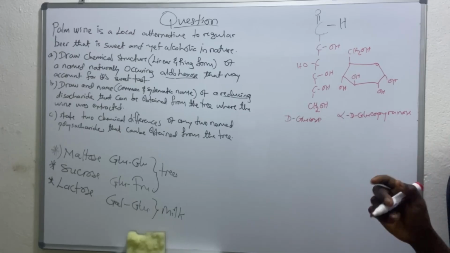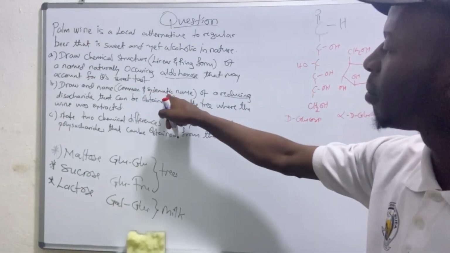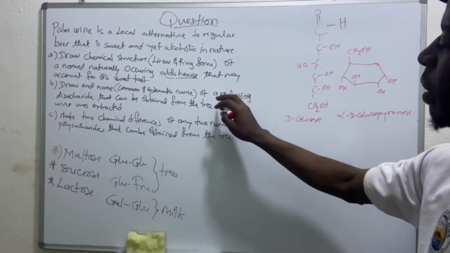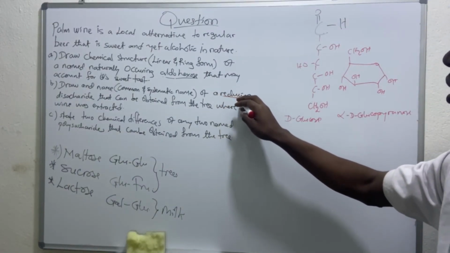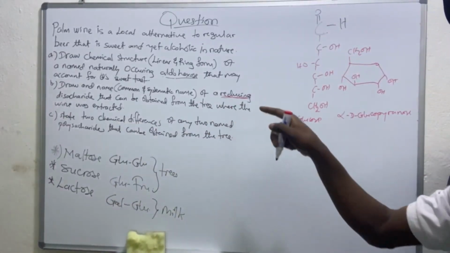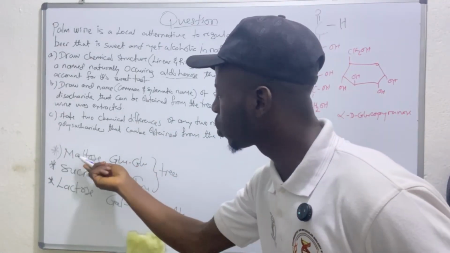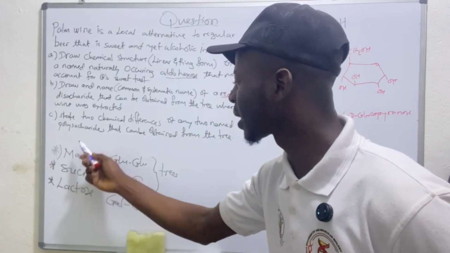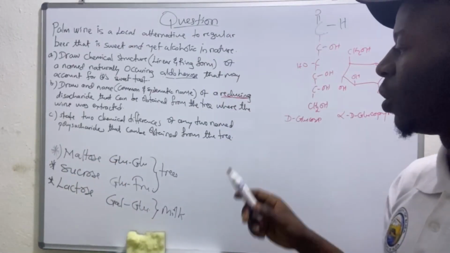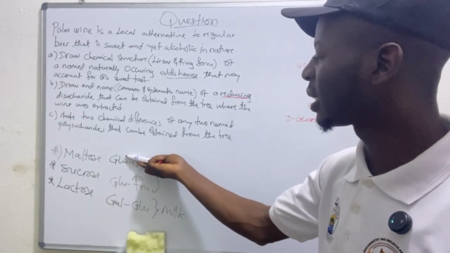Now the second part of the question says that we should draw and name the common and systematic name of a reducing disaccharide that can be obtained from the tree where the wine was extracted. This part of the question is very interesting. Now look at maltose. Among all these three disaccharides listed here, we said from our previous video that maltose is a reducing disaccharide.